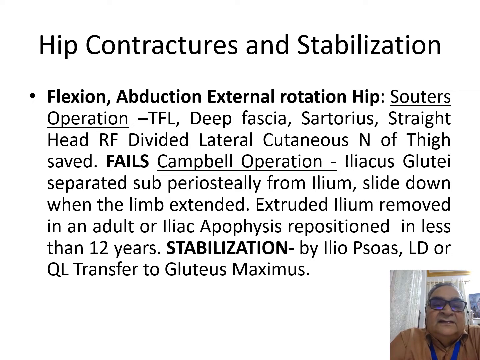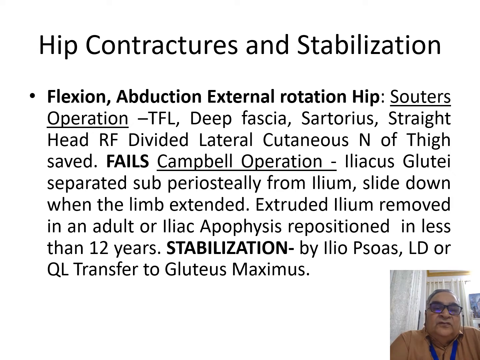Now, if this fails, you erase the iliacus and the gluteus from the inner and outer surface of the ilium. You slide down these muscles by extending the limb, and you remove the extruded ilium in an adult, or remove a part of it below the iliac apophysis so that you can reposition the iliac apophysis and stitch back the muscles over it.